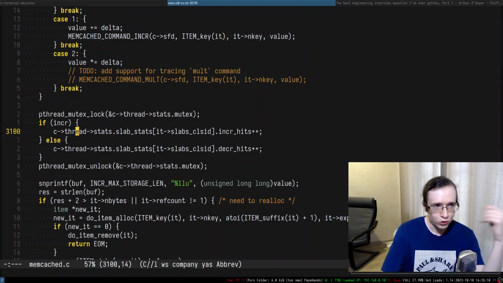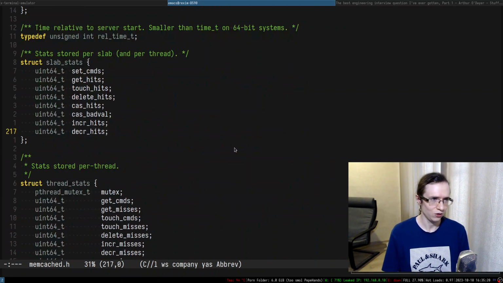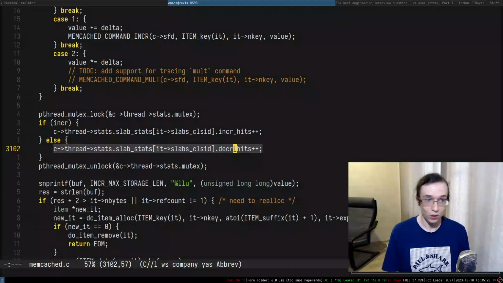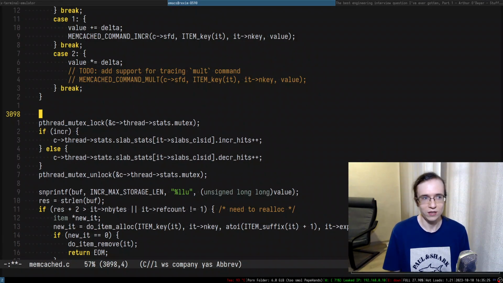Okay. Also, we have some sort of statistics, right? So there is an increment and decrement hits. So we can take a look at that. So this is slab stats. We can also omit that. I mean, who said we have to support that? Who said we have to support that?